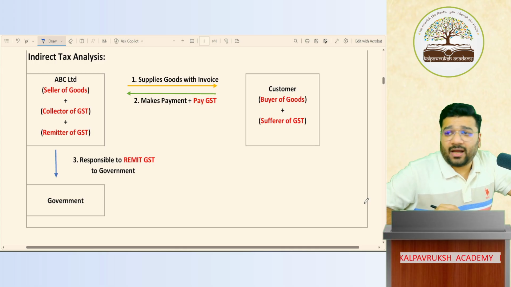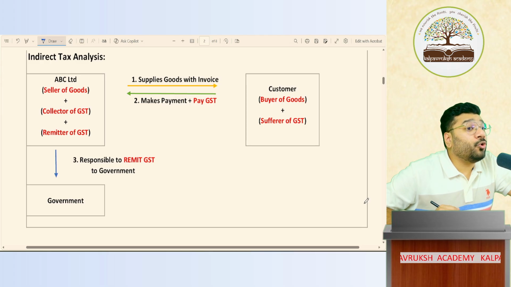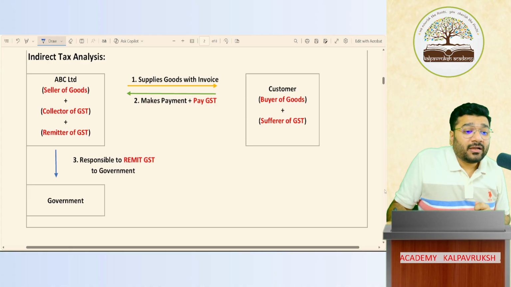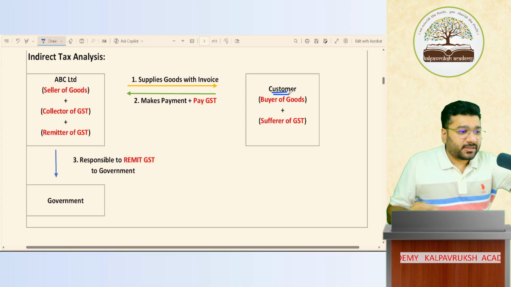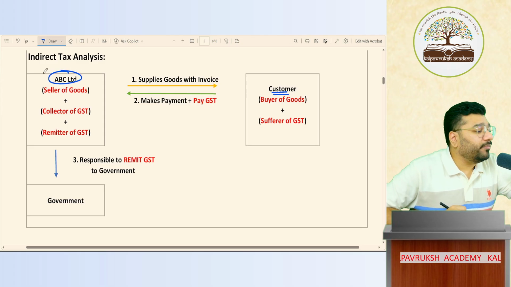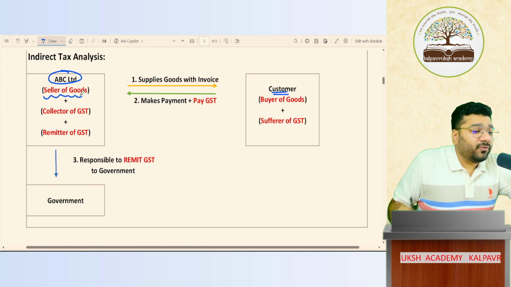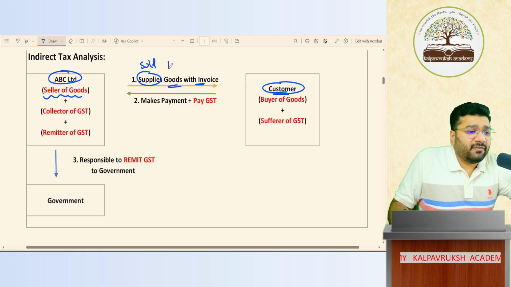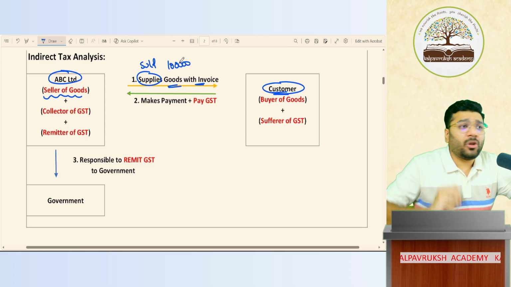Customers are the ultimate people who are supposed to pay tax. From whose pocket will the money go out? Customer's pocket. Now listen to this process. ABC Limited is a company. Reliance Limited is a company. They are sellers of goods. They supplied goods, that is, sold goods with an invoice to the customer. The goods are worth 1 lakh rupees. We'll take the same example of the TV.